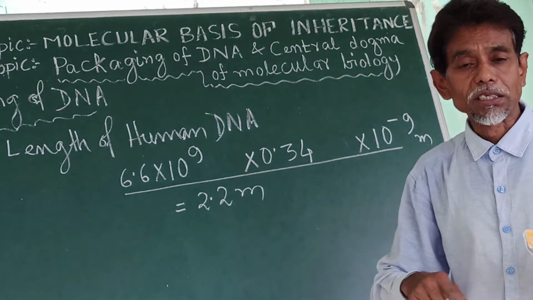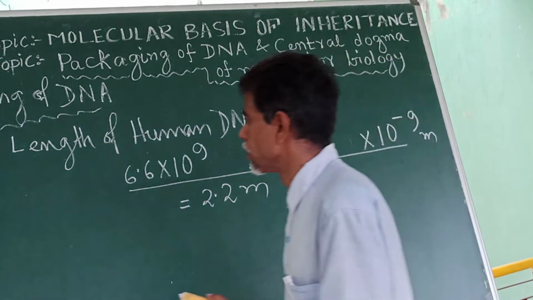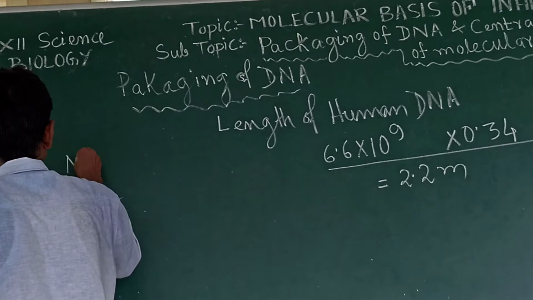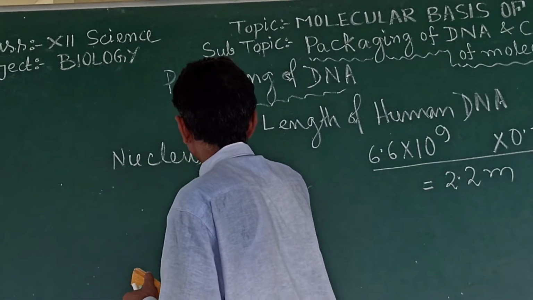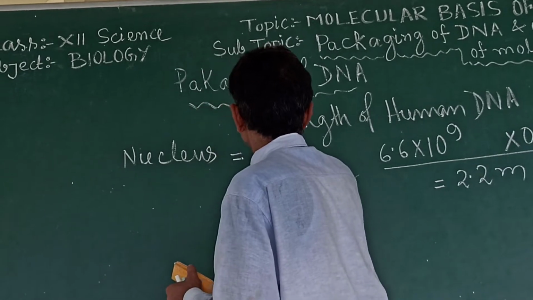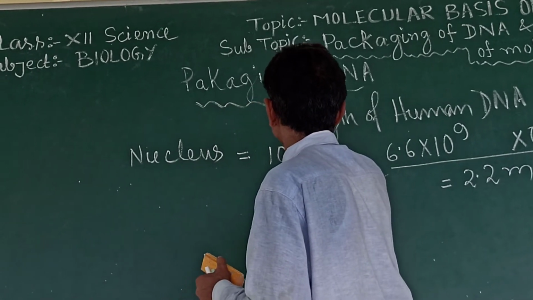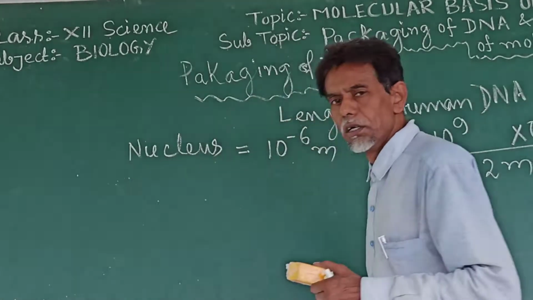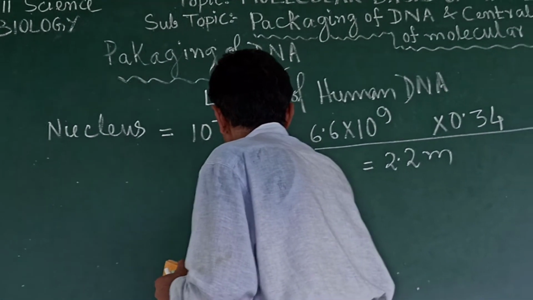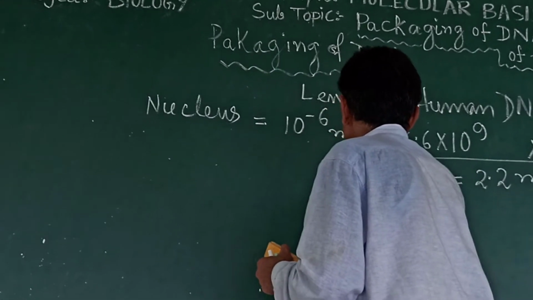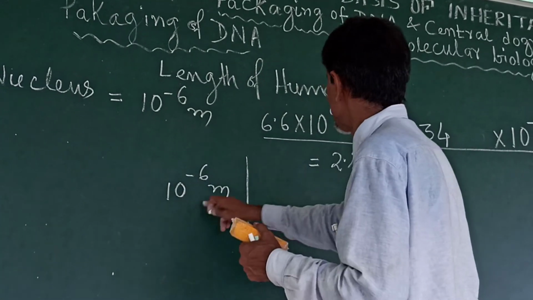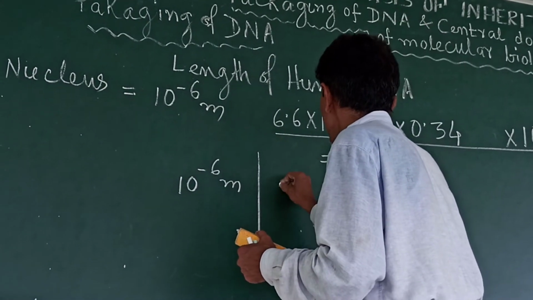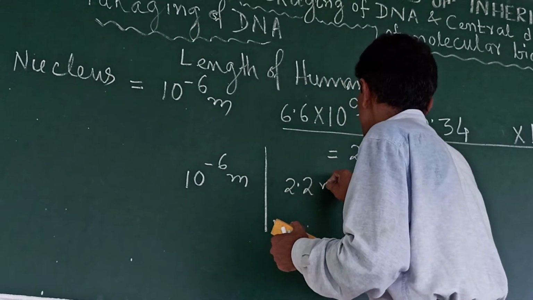Whereas what is the dimension of the nucleus? The dimension is 10 to the power minus 6 meter. So just compare: on one hand 10 to the power minus 6 meter for the nucleus, and on the other the length of DNA, 2.2 meter.